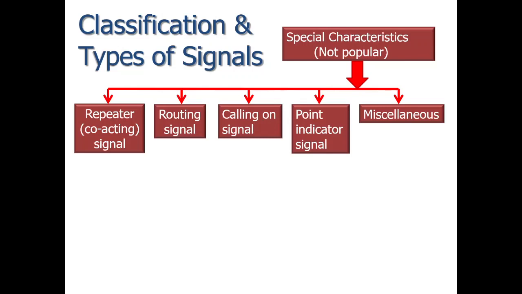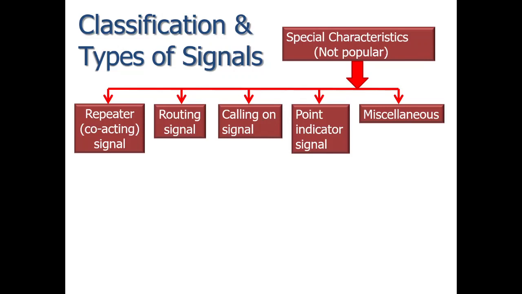So it is termed as the repeater signal. This signal is linked with the main signal, and therefore when the lever is pulled, both signals are lowered simultaneously. As these signals work in unison with the main signal, it is also called a co-acting signal. As it acts with the main signal, it is also called a co-active signal. So clear about repeater signals?